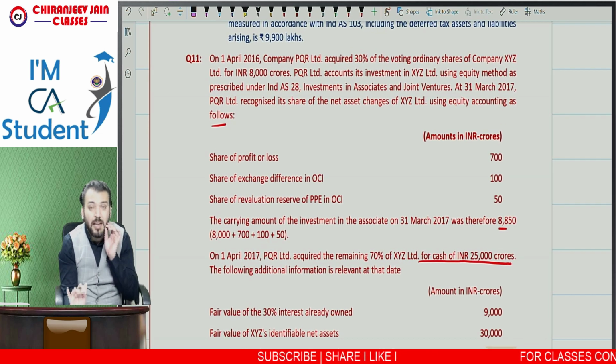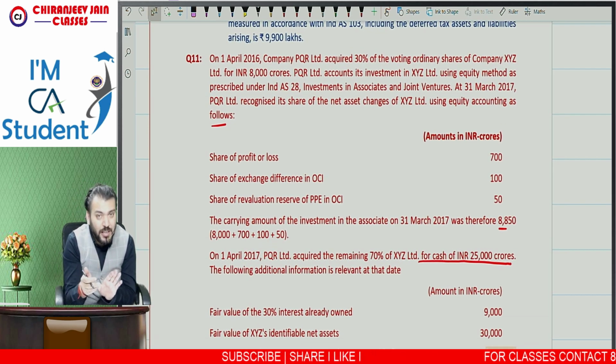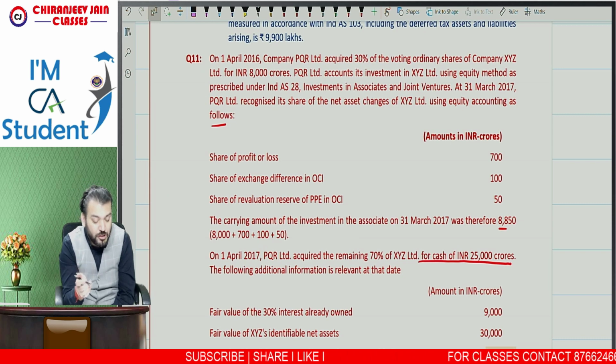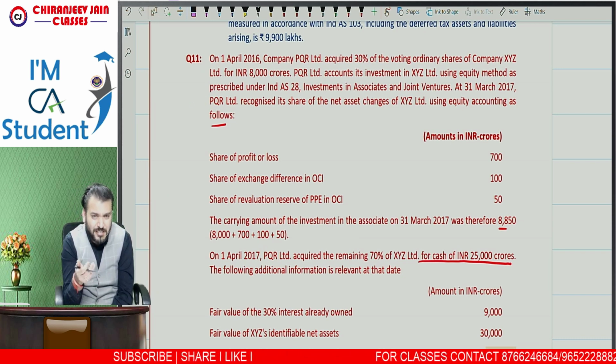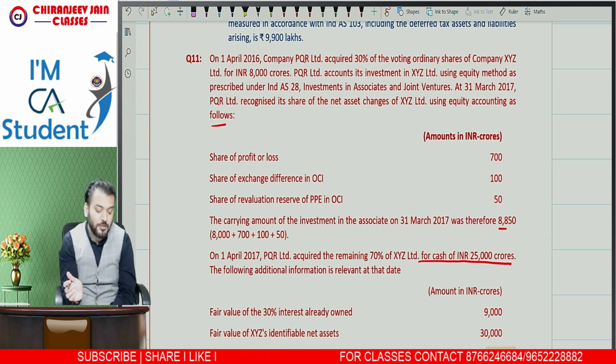This is question number 11 from my question bank. If you are following my question bank, it is question number 11. However, you can find the same question in the ICAI study material also.